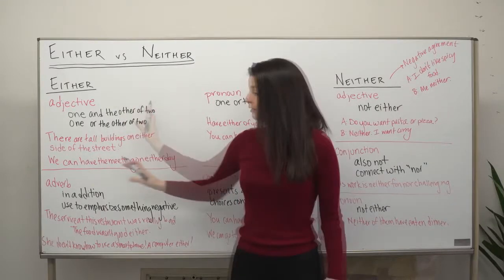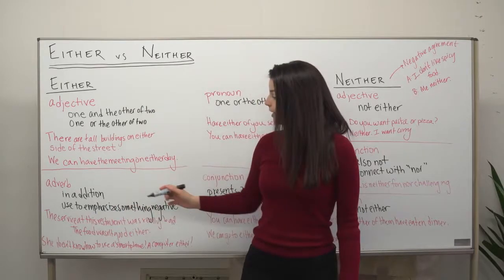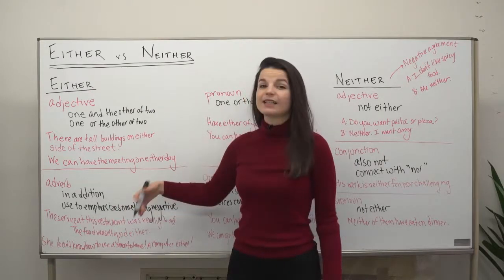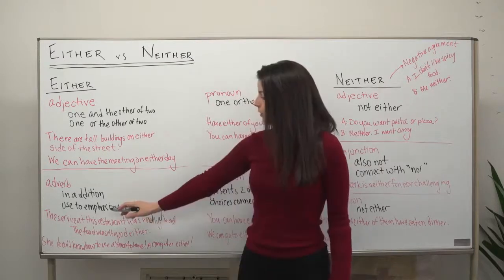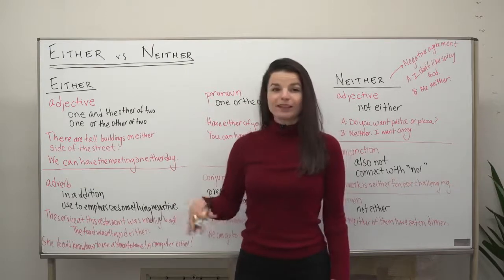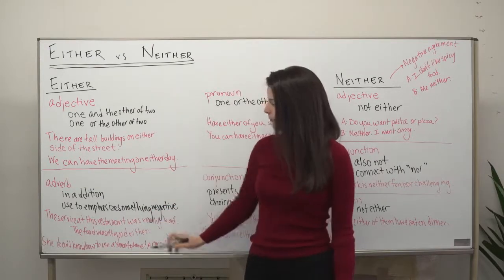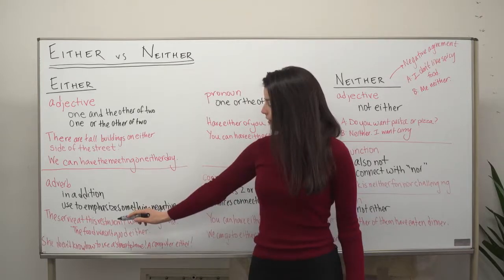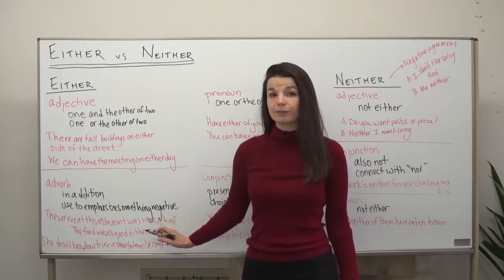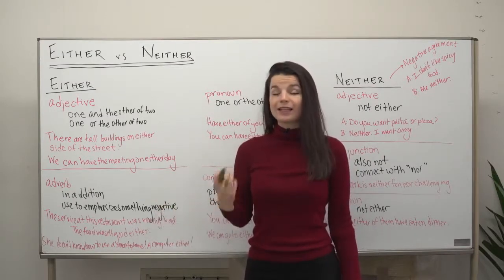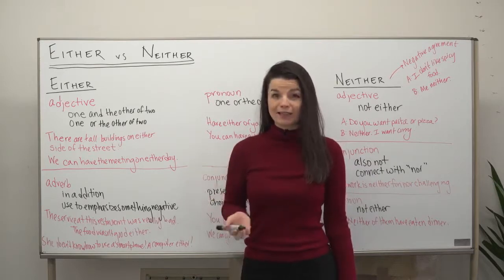Let's move on to another use of either, which is as an adverb. So as an adverb, either means in addition, or in other words, and kind of. So we use this to emphasize something that's negative, really. Let's look at an example of how to do that. Here, the service at this restaurant was really bad. The food wasn't good either. So here, we're using either at the end of the sentence to reinforce a negative opinion.